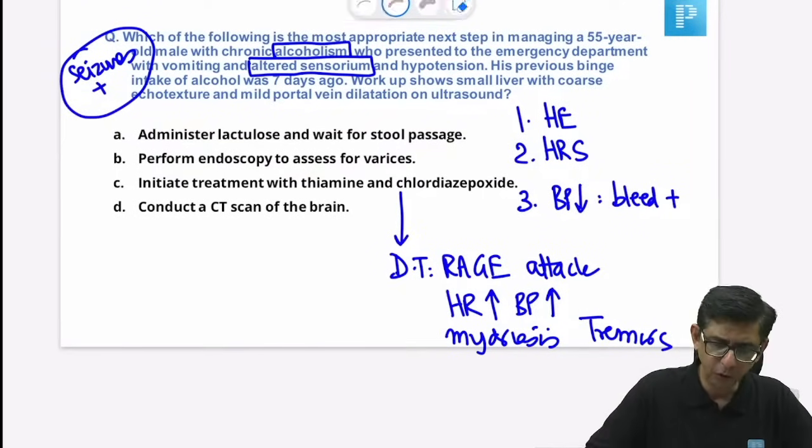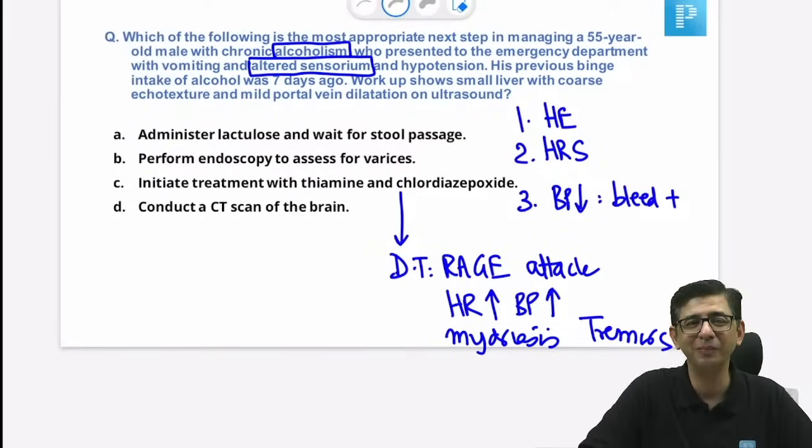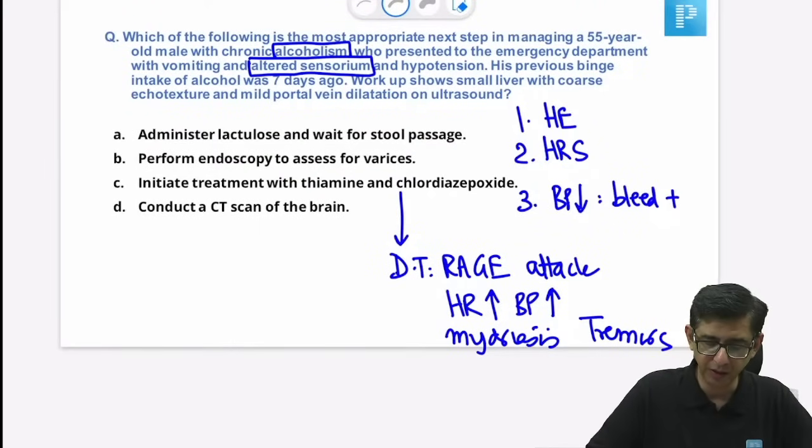Yes, even if there is no mention of any seizure, altered sensorium, I'm removing it, guys. I'm removing the altered sensorium part. But in this particular chap, considering hepatic encephalopathy, see, I have to check for varices in this guy because he's mentioning mild portal vein hypertension.